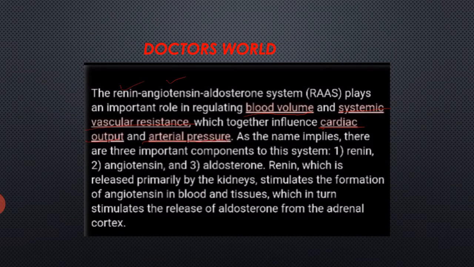As the name implies, there are three important components of this system. First is renin, second is angiotensin, and third is aldosterone. Renin is released primarily by the kidneys, stimulates the formation of angiotensin in the blood and tissues, which in turn stimulates the release of aldosterone from the adrenal cortex.